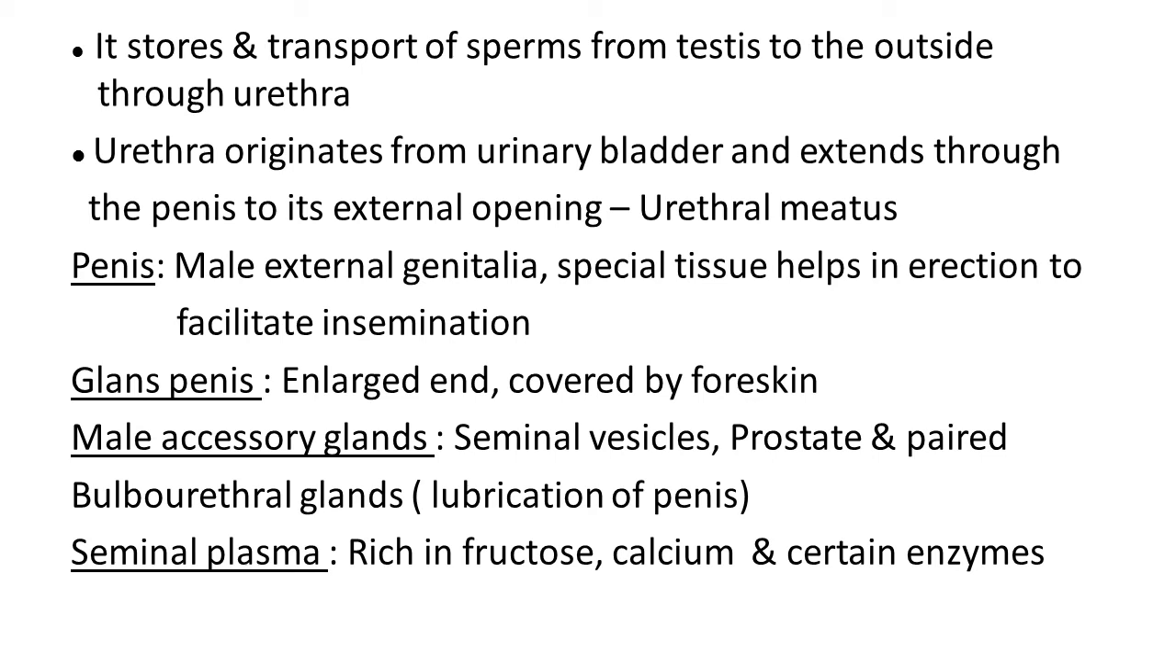What is the composition of this seminal plasma? This seminal plasma is rich in fructose, calcium and certain enzymes. If we talk particularly about the bulbourethral glands, one pair of glands located as male accessory glands, its secretion is useful as a lubricant of the penis. So these three male accessory glands, seminal vesicle, prostate and bulbourethral, have secretions very useful for the reproduction process.